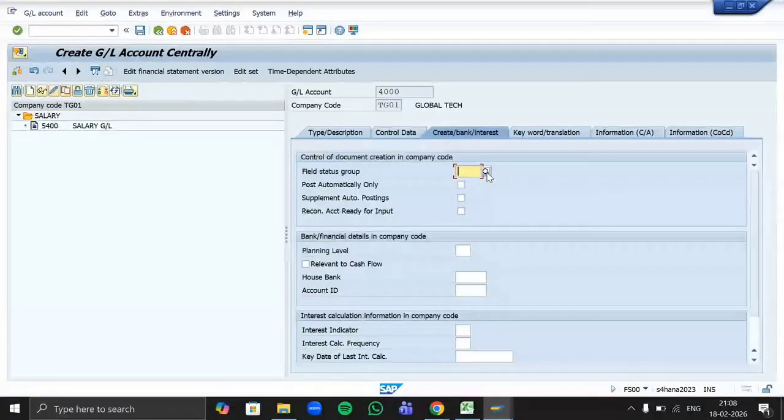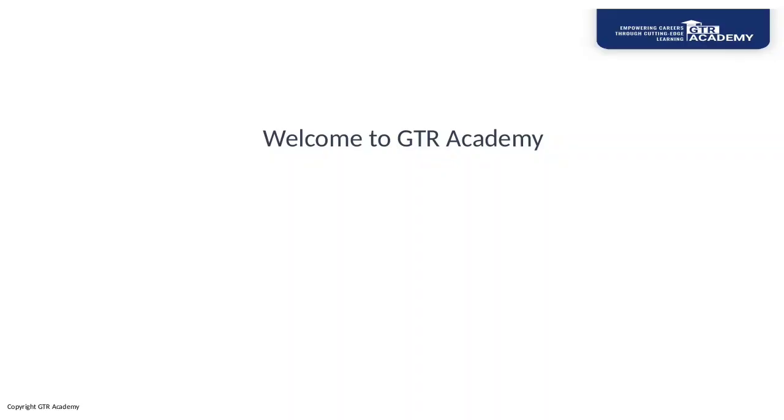Ma'am, could you please define shortkeys?